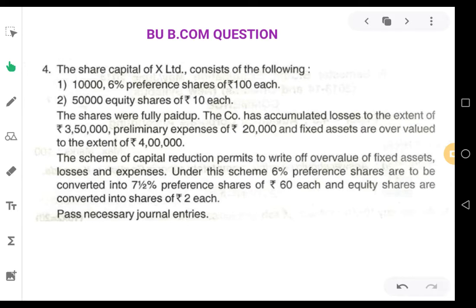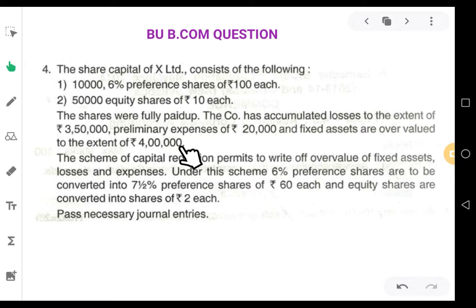And this company has fixed assets which are overvalued to the extent of 4 lakhs. What do you mean by overvalued? The value of the fixed assets in the balance sheet is more than the market value. Normally, whatever the market value, that will be reflected in your balance sheet.